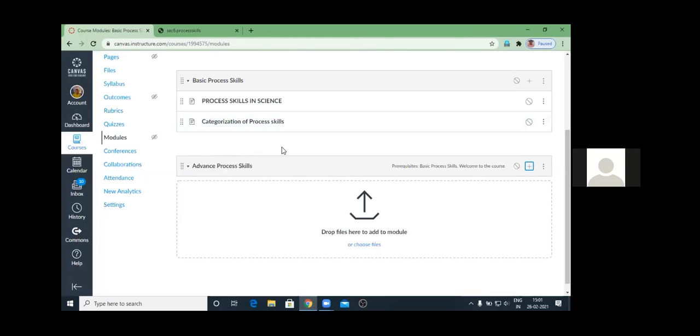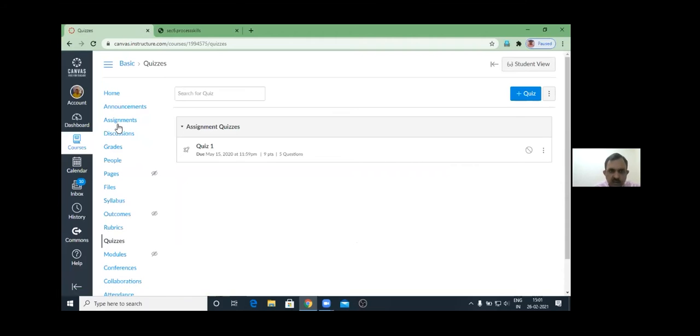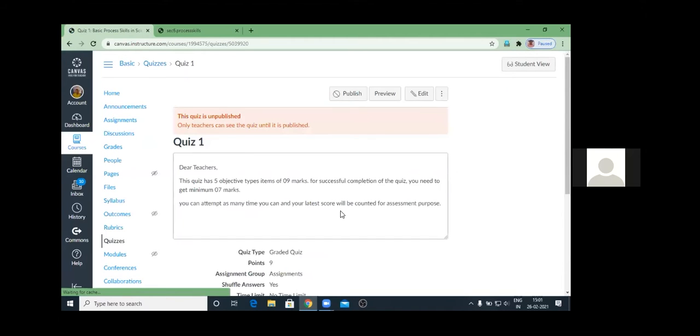To create a module, it is essential to create the pages. So you need to create the pages, then the modules, then the quizzes. How can you create the quiz? For example, let me show you this quiz for a purpose.